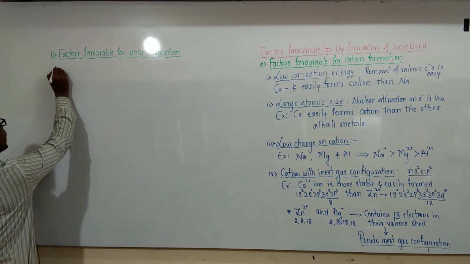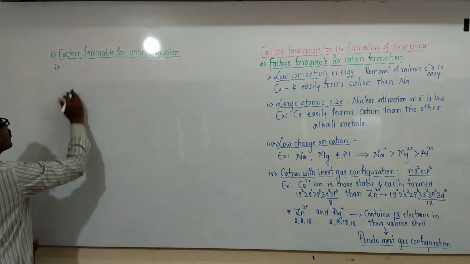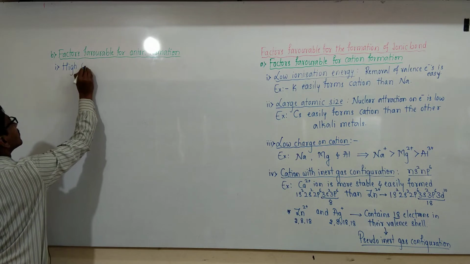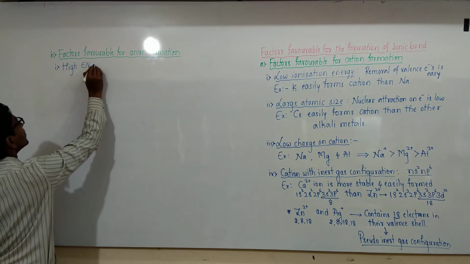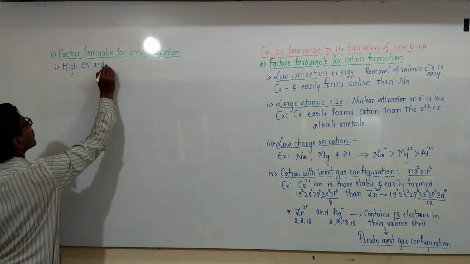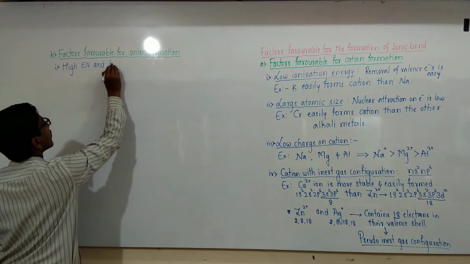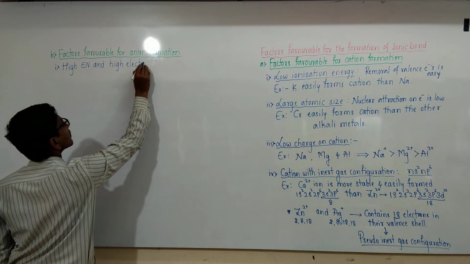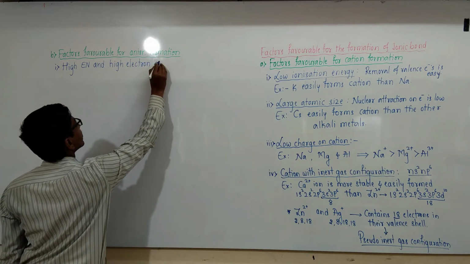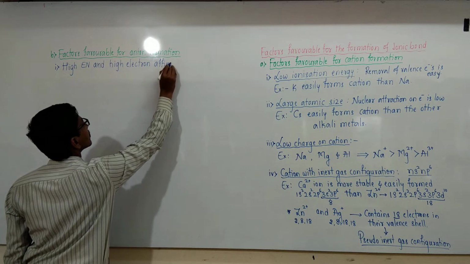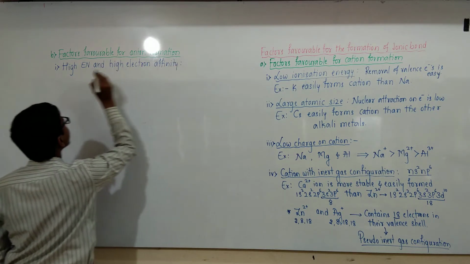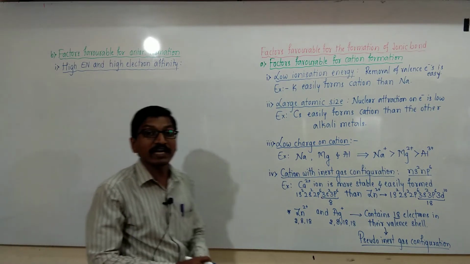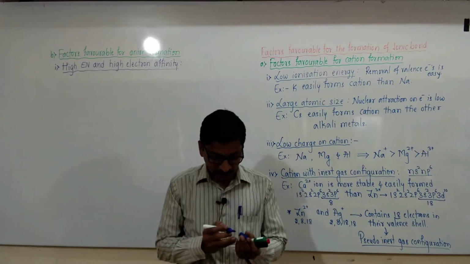In the case of anion formation, the first point is high electronegativity or high electron affinity.